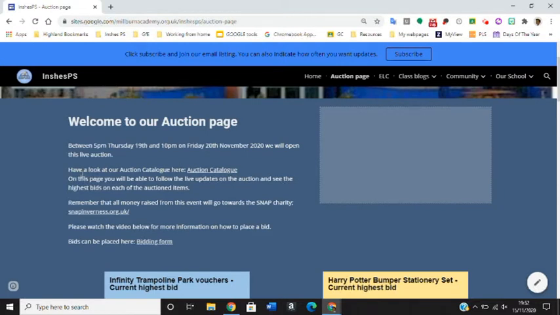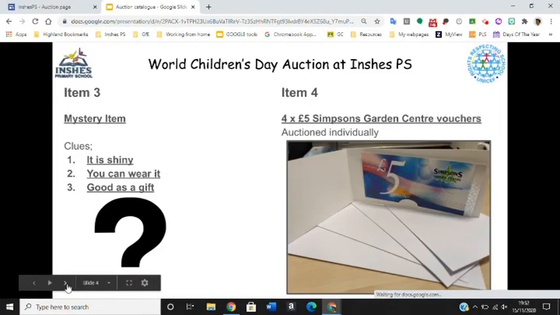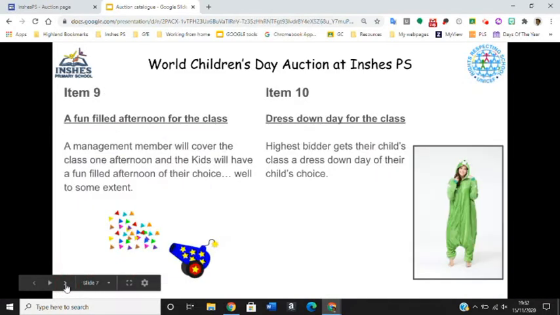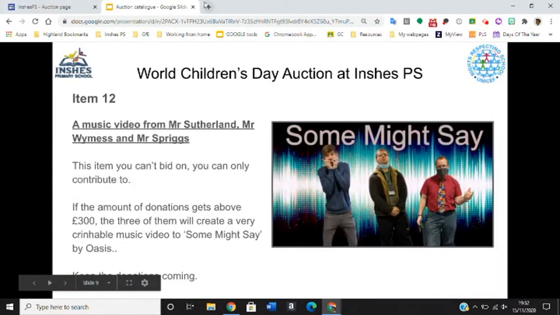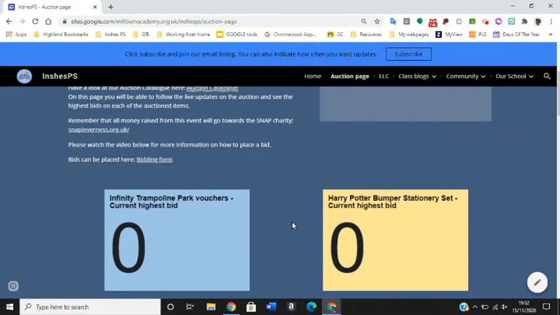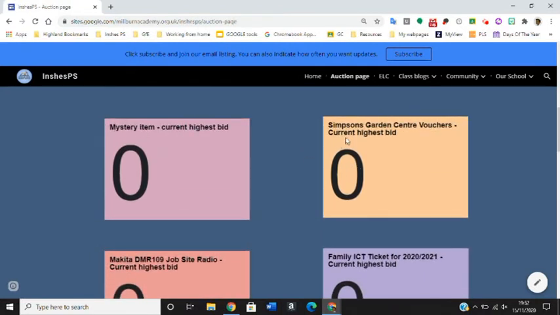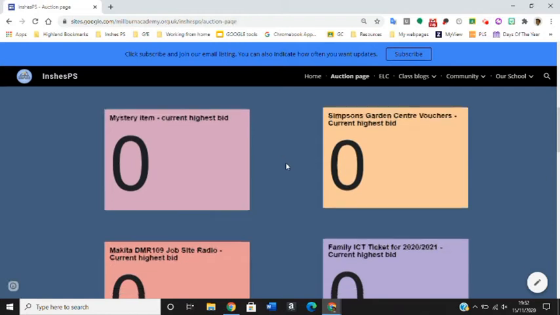If you haven't already had a look at our auction catalog, then you can click on here and it will take you to the auction catalog, which is in here, and you can simply go through the various different items that are up for auction. The other thing here is you can also access the SNAP Inverness organization just by clicking on their website here. The last thing is that down here on the sides you can see what is currently the highest bid on a particular item.